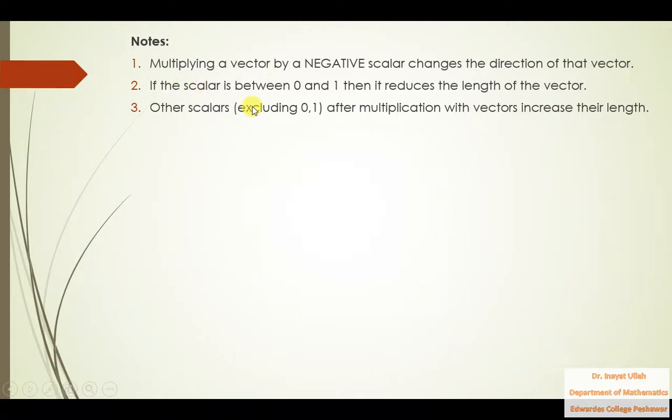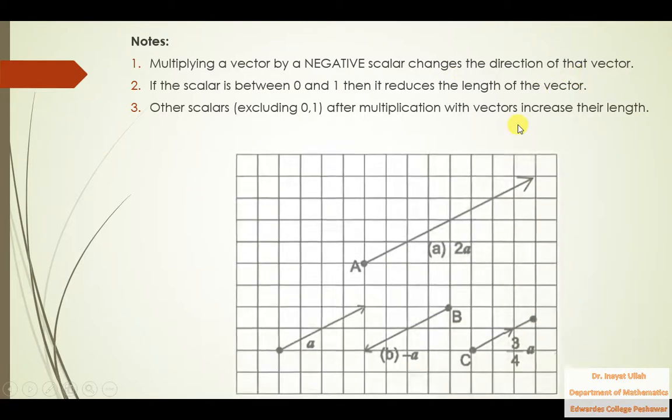So all those numbers when multiplied by a vector will increase the length of that vector. If the scalar is positive, the direction will be unchanged, but if that scalar is negative, it will change the direction of the vector.